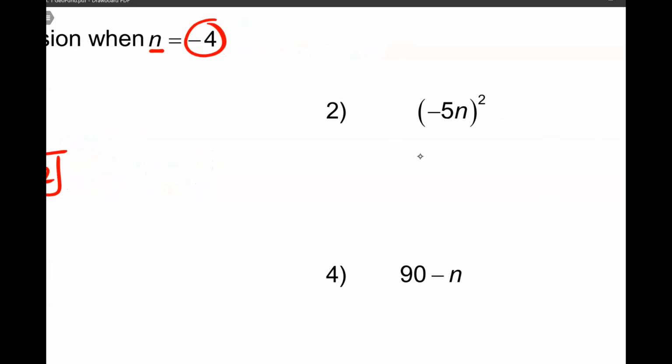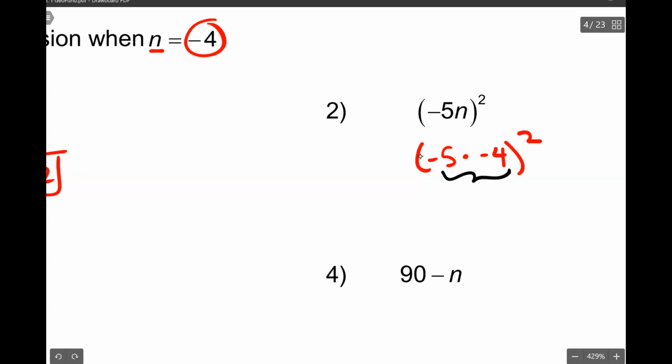n is equal to -4, so I have -5 times (-4) squared. You must follow the order of operations. You have to multiply what's inside the parentheses before you can square it. 5 times -5 times -4, well, negative times negative is positive. 5 times 4 is 20. And then we have 20 squared. 20 times 20 is going to be 400.